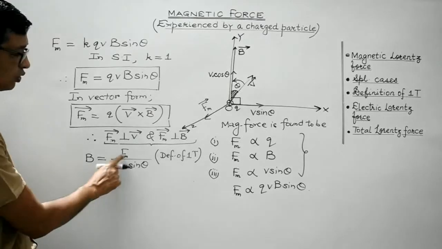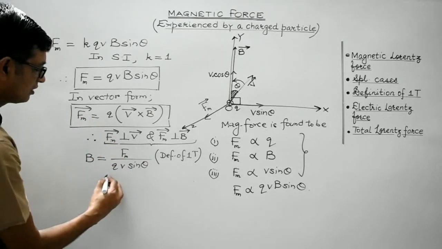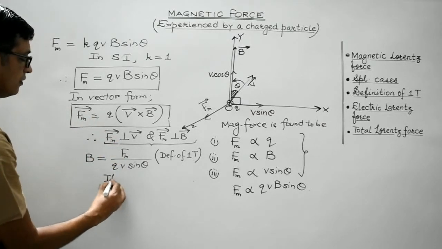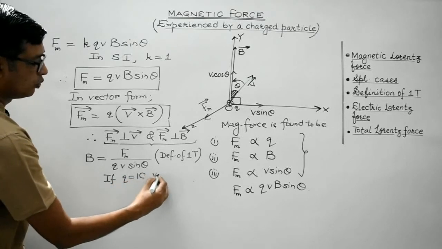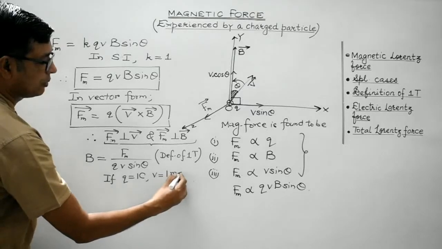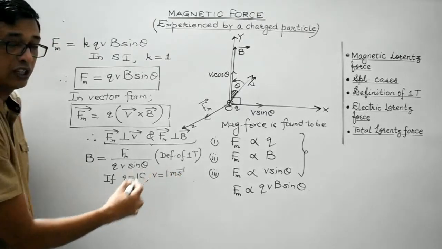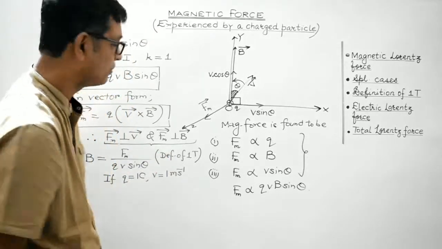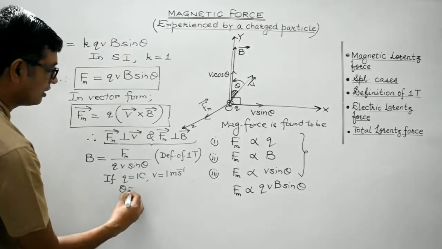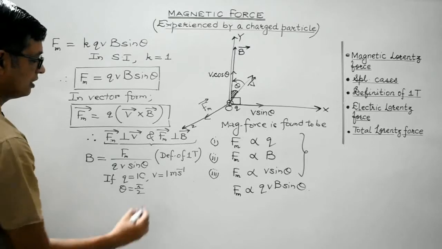So how to get B equals to 1 Tesla? What we consider is, if the charge under consideration is 1 coulomb, it is moving with unit velocity. In SI it will be meter per second. And in order to eliminate sin theta, we will consider theta to be 90 degrees, so that sin 90 becomes 1.